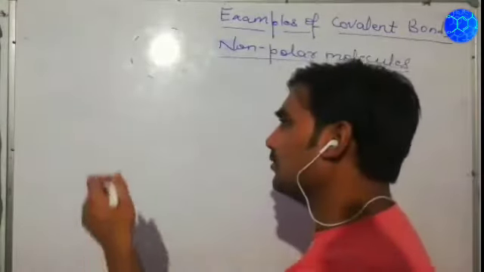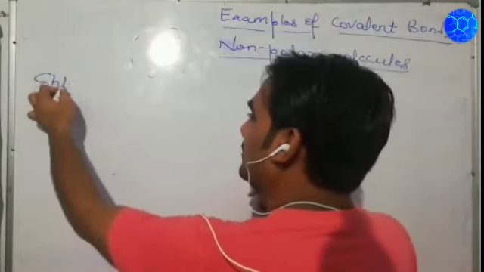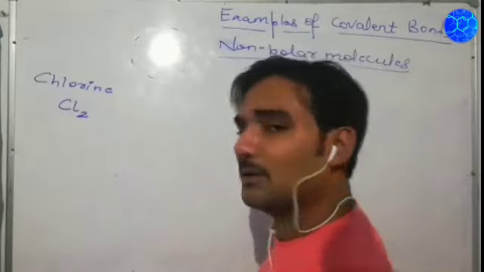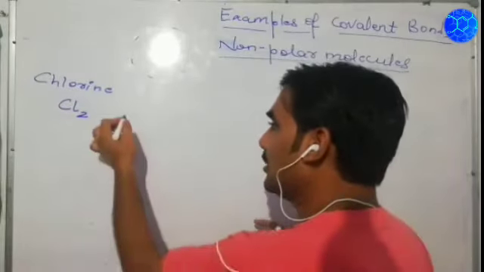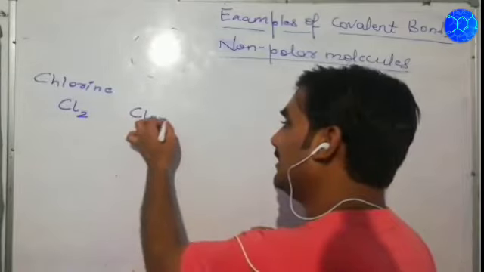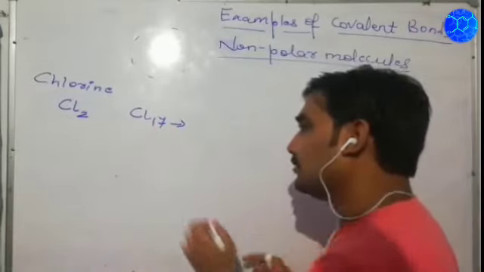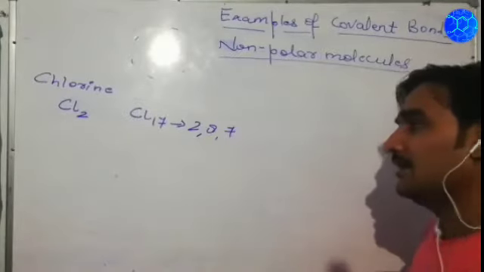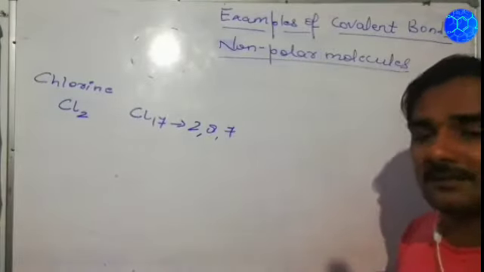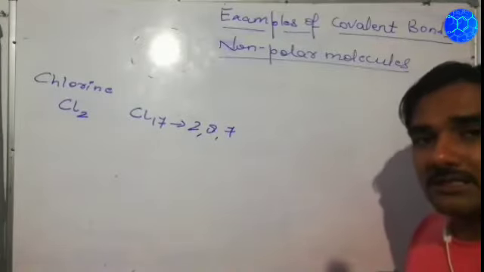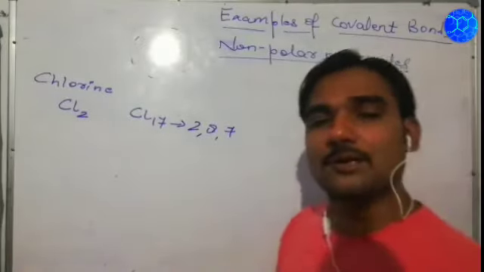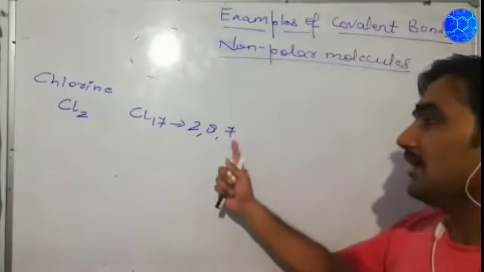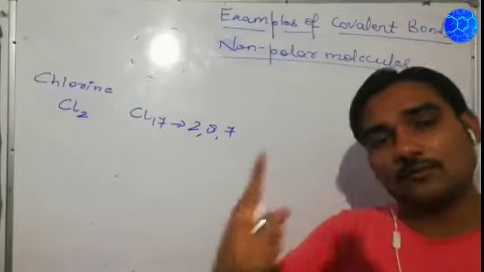The next structure that we are going with is the chlorine molecule, and its formula is Cl2. Now we know that chlorine has atomic number 17, so its electronic configuration is 2, 8, 7. That means chlorine has 7 electrons in its outermost shell. I have told you 8 electrons are needed for the stability of any atom, so it requires 1 electron for its stability.